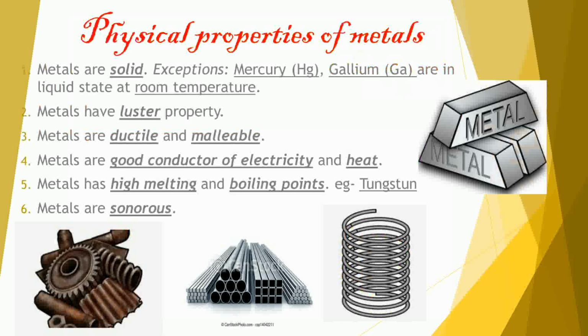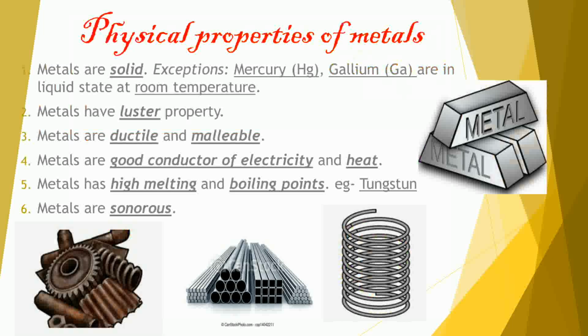Metals are good conductors of electricity and heat. Good conductor means electric current as well as heat can easily pass through them. Metals have high melting point and boiling point. So what is meant by melting point?